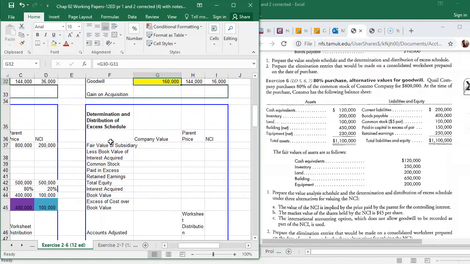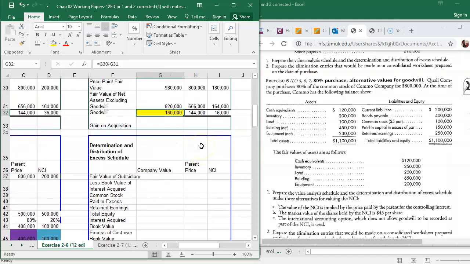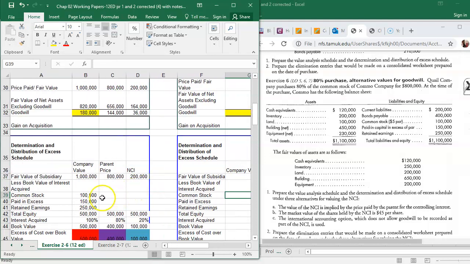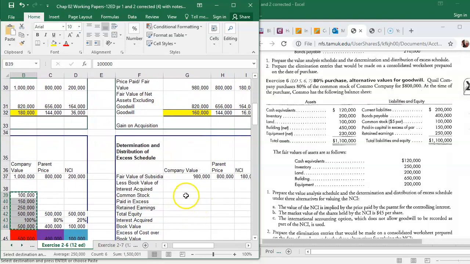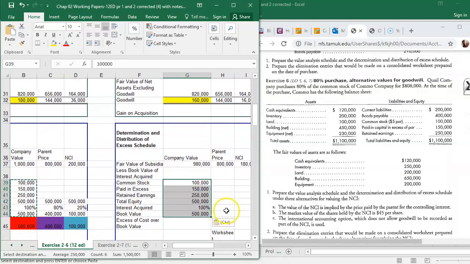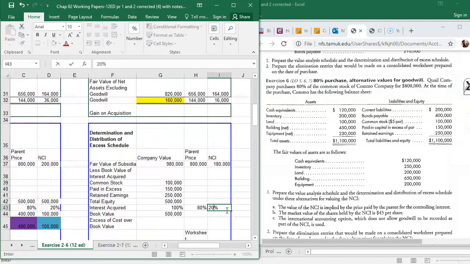Okay, so everything, this top part changed a little bit. So this is going to be 980, 800, and 180. This part stays the same, so I'm just going to copy this. This is 80, this is 20, 700.